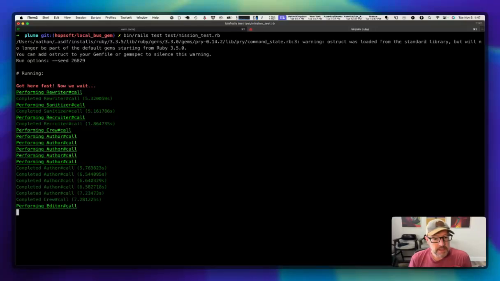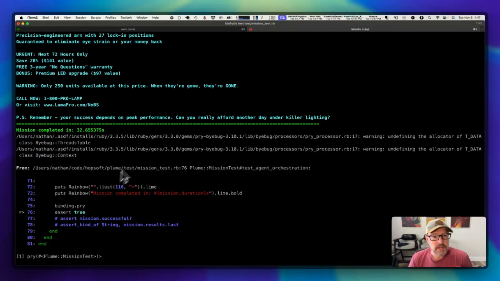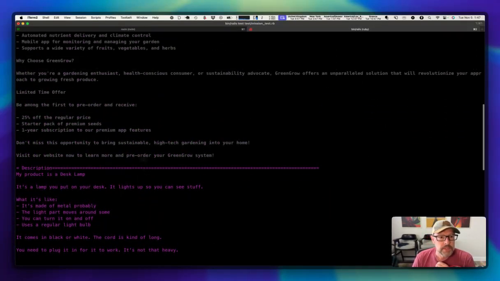Here they come back, and you can see it's only as slow. That whole crew ran in parallel, and it was only as slow as the slowest one, so 7.2 seconds. Now we give it back to the editor. We get the sanitizer call, and we should see our final output here in just a second. We're on the pry, but let's go look at some of these messages that printed out.